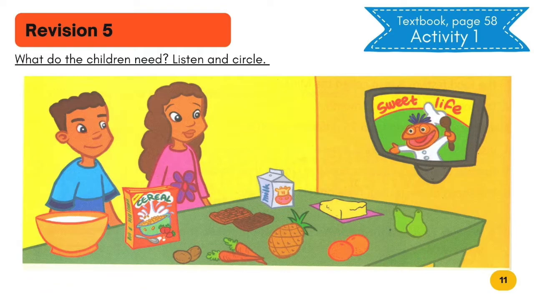2 pears, 2 oranges. What other fruit did he say? 2 kiwis and a pineapple. Now, cut the fruit into pieces and throw it in the bowl. Finally, we need 2 cups of cereal. I love cereal.